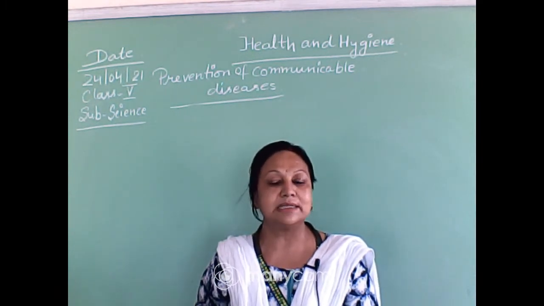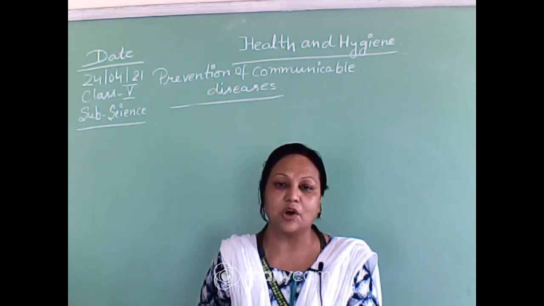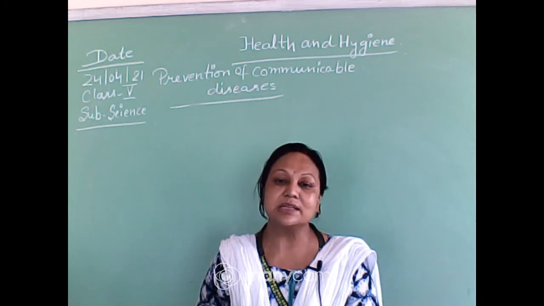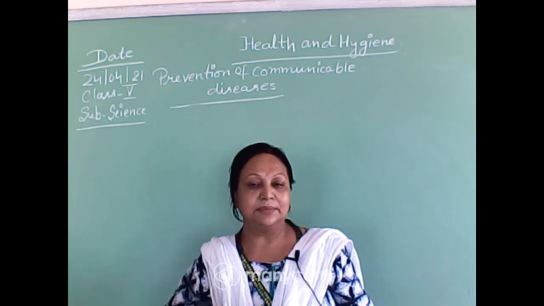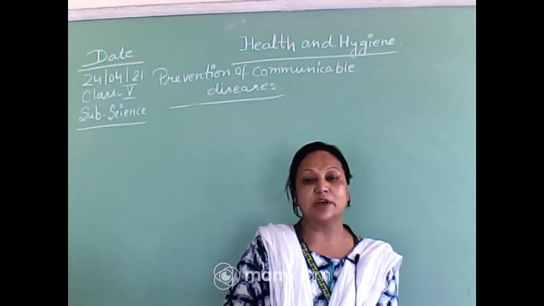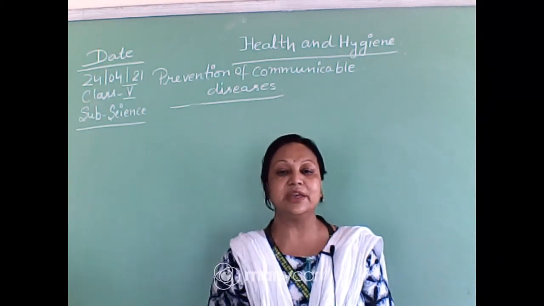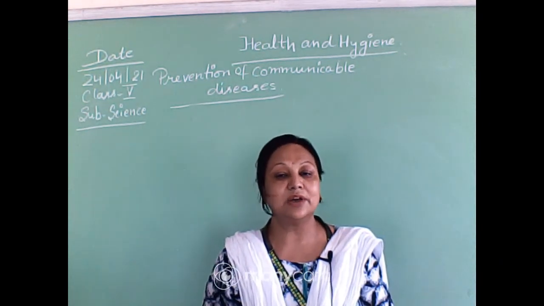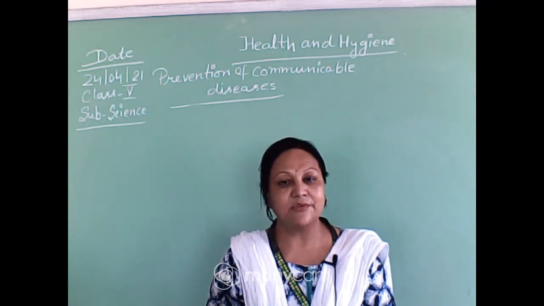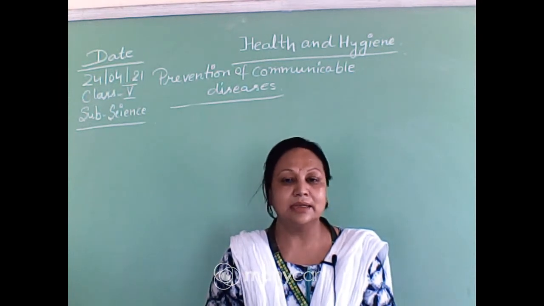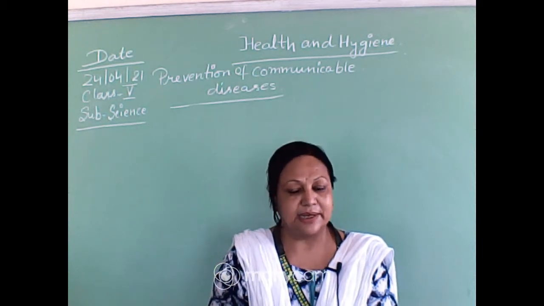Some non-communicable diseases are due to deficiency diseases, lack of nutrition and some other organ failure, whereas the communicable diseases come to us through some kind of agents, and sometimes it comes to us by microorganisms like bacteria, viruses or protozoans, as well as through agents like air, water, direct contact and contaminated food and water. So these all are the things which spread these kind of diseases.